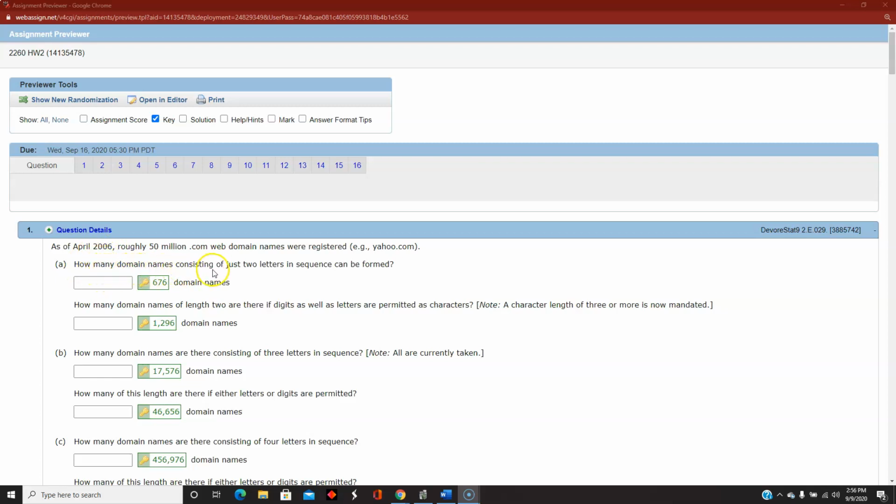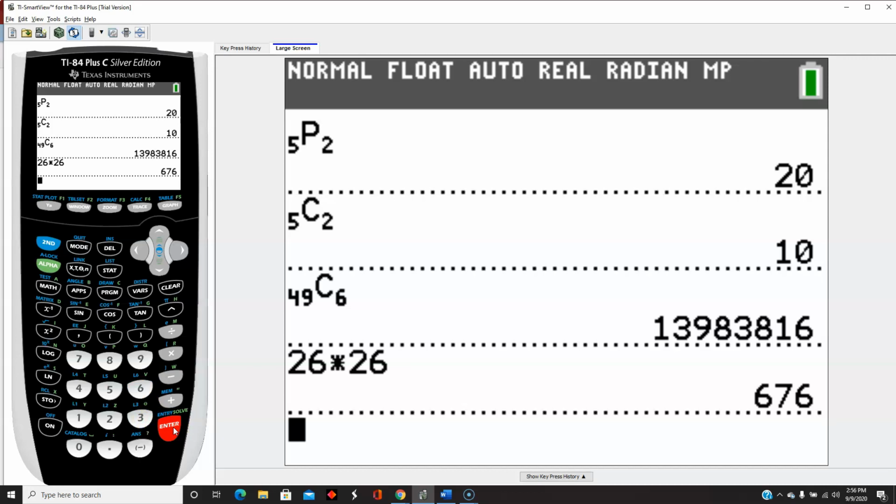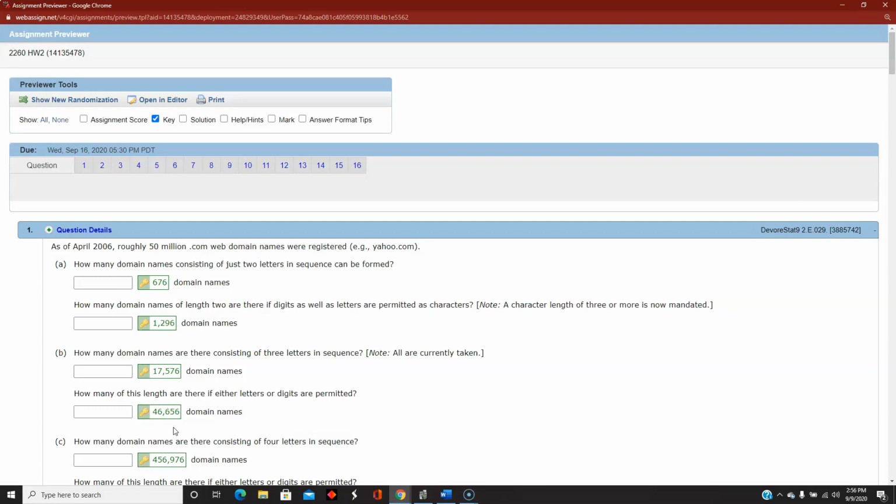How many web domain names could you make just consisting of 2 letters in sequence? In this case, it is possible to use the letter AA as a domain name, like aa.com. So there's 26 letters that could be the first letter and 26 letters that could be the second letter. So there's 676 different 2-letter combinations that could be chosen as domain names.